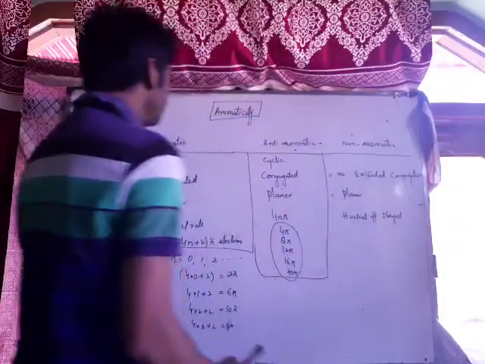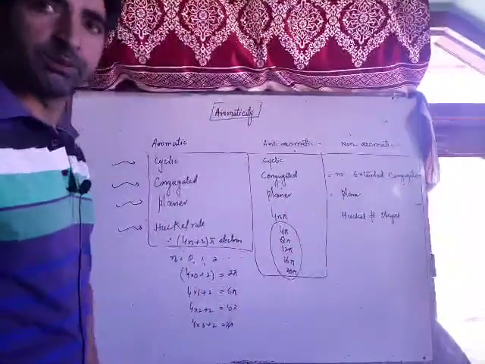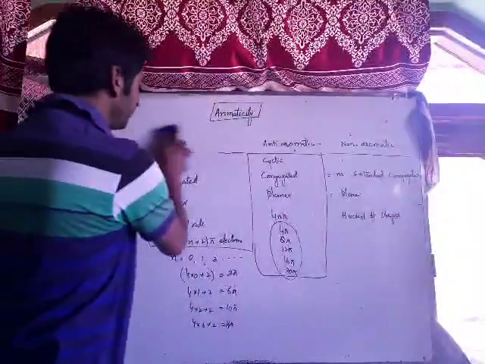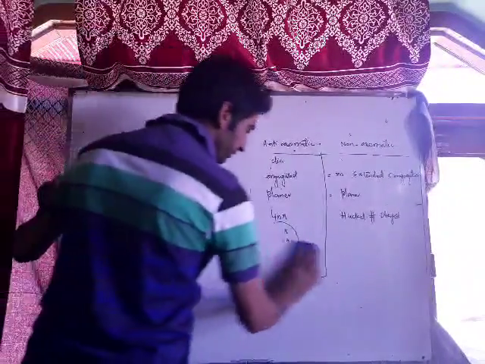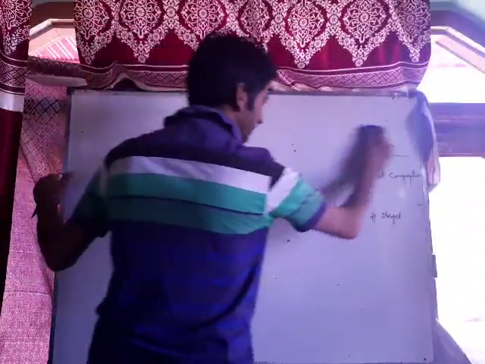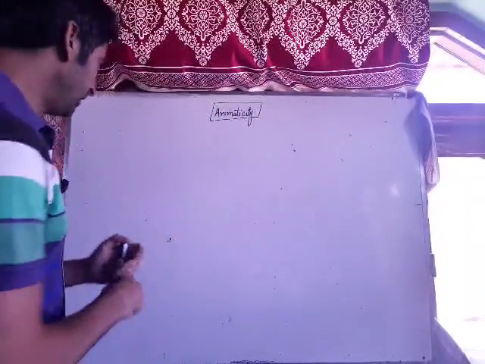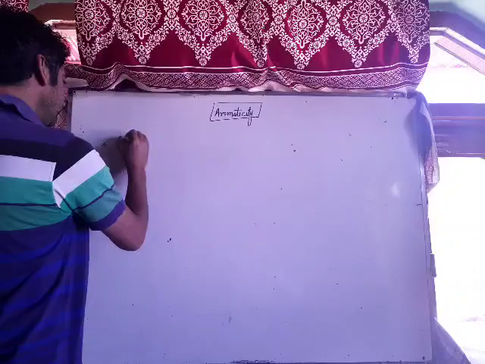Now let us discuss this with the help of examples. For a compound to be aromatic, it should be cyclic, it should be planar, it should follow the 4n plus 2 pi rule. Now the first thing we are discussing is cyclic.